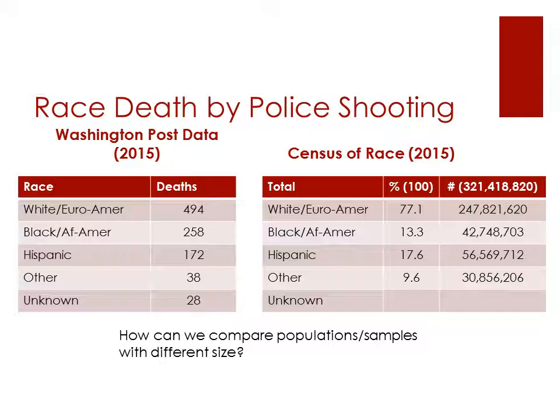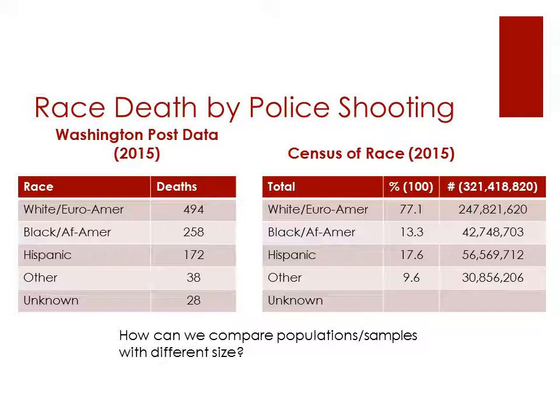We can see that Euro-Americans make up 77.1% of the population in 2015 and only 13.3% of the population is made up by African-Americans. Taking this and applying it to the total population number, we can see roughly how many individuals were Euro-American and how many were African-American in 2015.